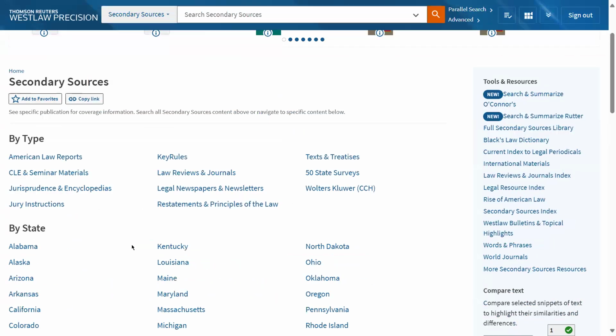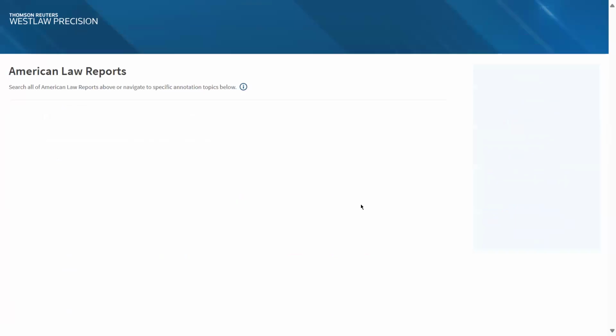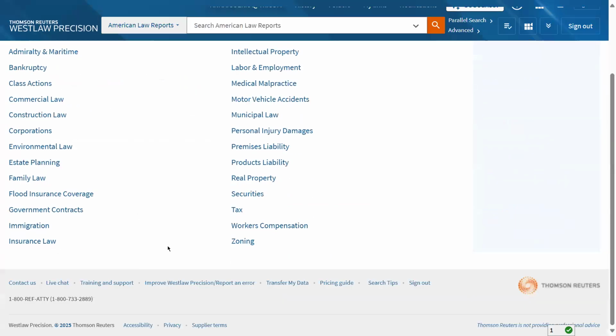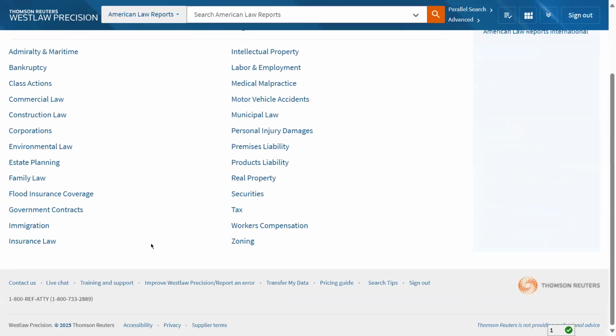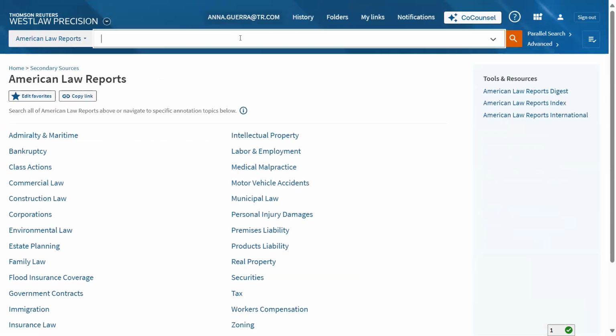And a couple of places that I want to take you to are the American Law Reports. And you'll see here all of the ones that are broken down by volume, or you could search within all of ALR. So if your topic isn't here, you can search in the entire database.